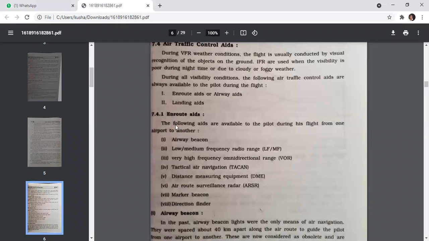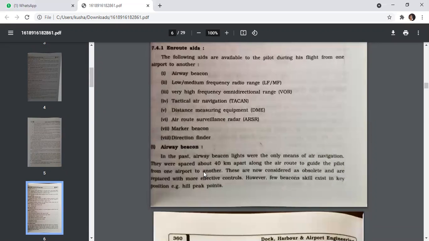So first is the en route aids. The following aids are available to the pilots during the flight from one airport to another. First is the airway beacon, low medium frequency radio range, very high frequency omnidirectional range, tactical air navigation, distance measuring equipment, air route surveillance radar, marker beacon, and the direction finder.